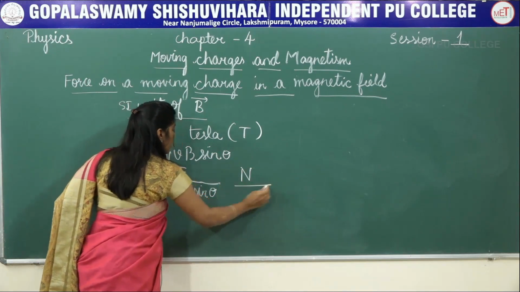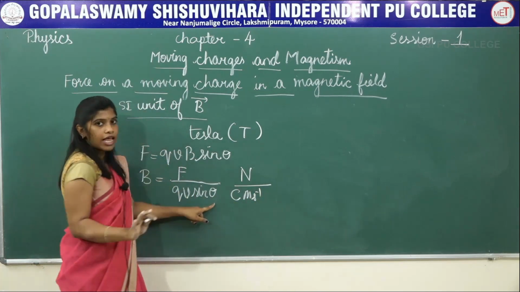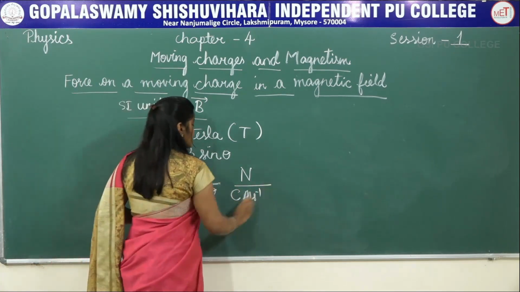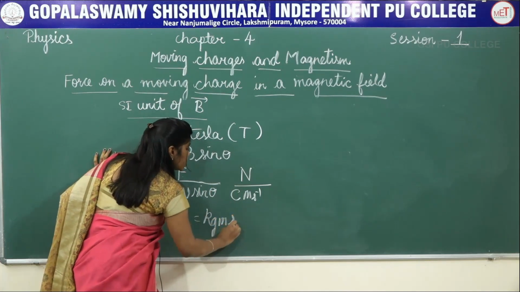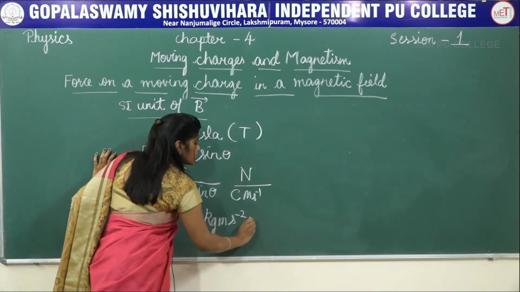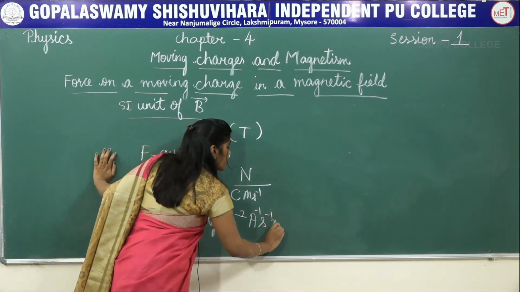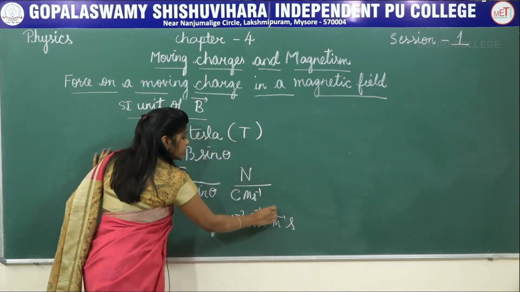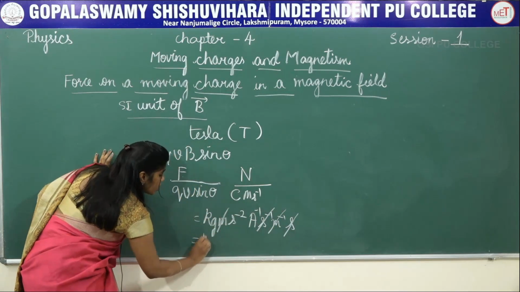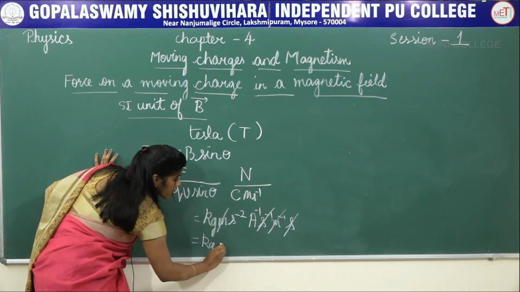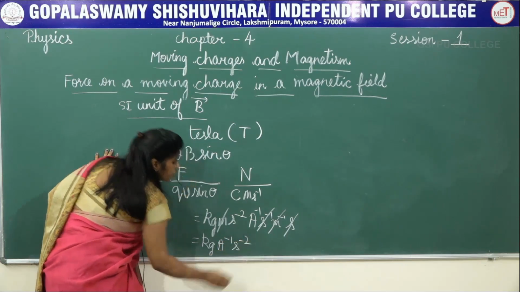It's Newton by Coulomb meter per second, and sin theta doesn't have any unit. Now, if you expand this, I'm going to get Newton is kg meter per second square, Coulomb is ampere second. I'm bringing this to numerator, per meter into second. This seconds gets cancelled, meter gets cancelled. So, Tesla is kg per ampere per second square.